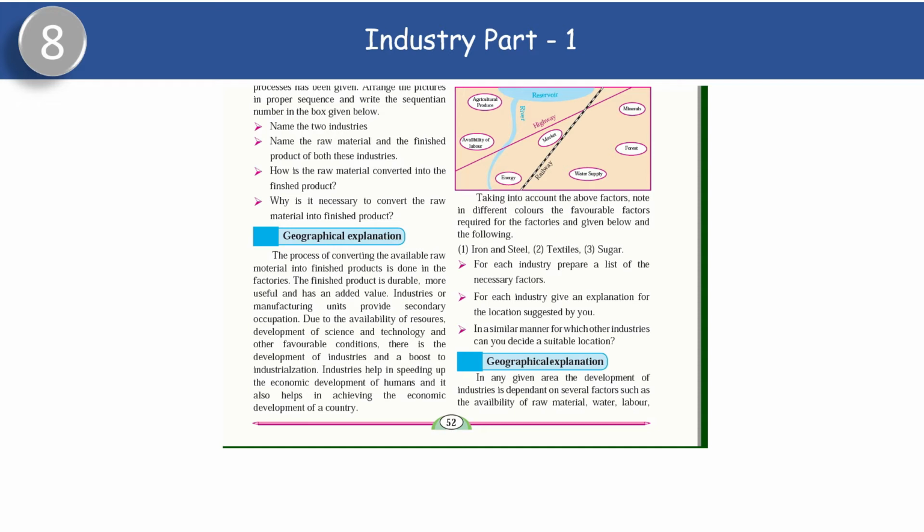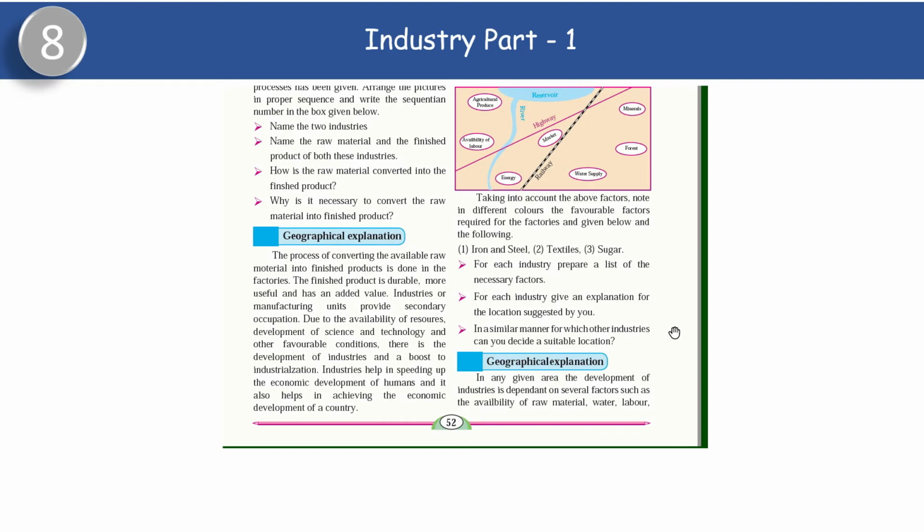Sugarcane, water, electricity, etc. Next question. For each industry given, give an explanation for the location suggested by you. Now see, for the iron and steel industry, the raw material of the iron and steel industry is bulky.